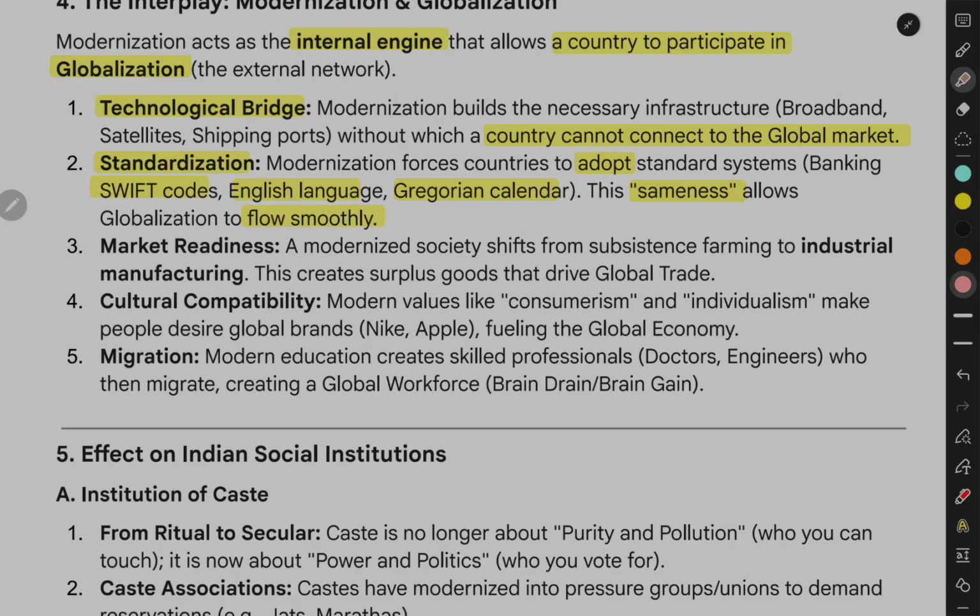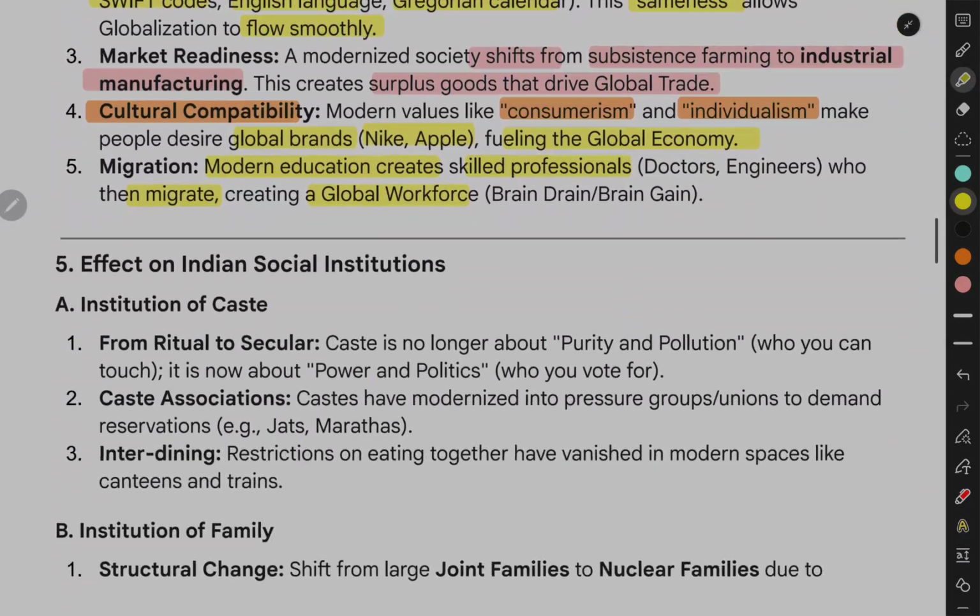Market readiness: a modernized society shifts from subsistence farming to industrial manufacturing. This creates surplus goods that drive global trade. Cultural compatibility: modern values like consumerism and individualism make people desire global brands, Nike, Apple, fueling the global economy. Migration: modern education creates skilled professionals, doctors, engineers, who then migrate, creating a global workforce. Brain drain, brain gain.